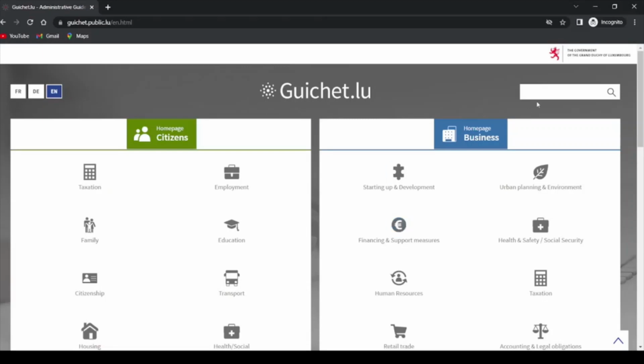So firstly, as you can see here, this is the official website of the government of the Grand Duchy of Luxembourg. Actually, they're called the Grand Duchy of Luxembourg, not just Luxembourg. Okay, so you can see here you can change this into different languages in French, in German, and then English. So I changed this website to English. Okay, so you have to first of all go to guichet.lu. As you can see here, guichet.lu. Right, this is the official website for the Grand Duchy of Luxembourg.